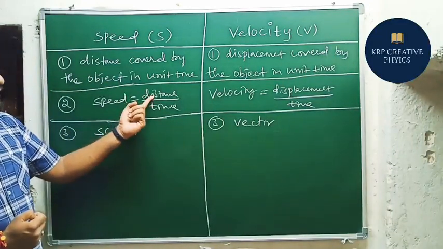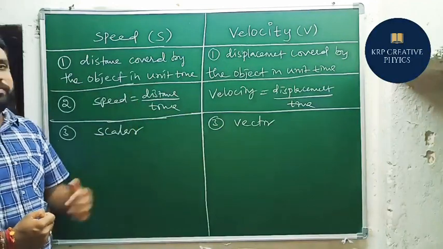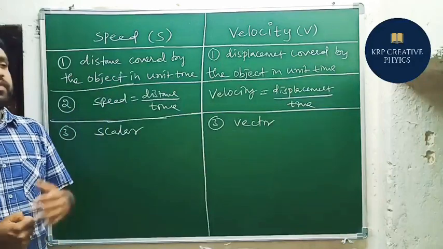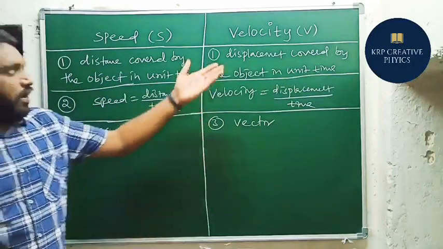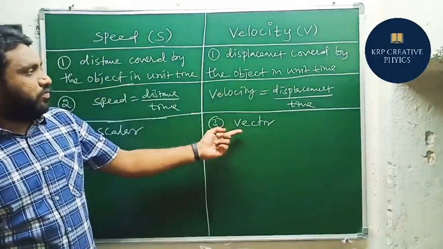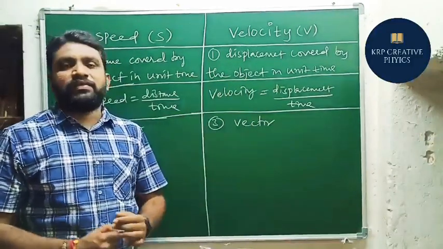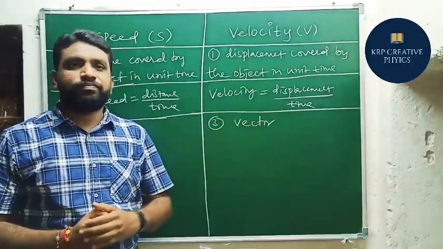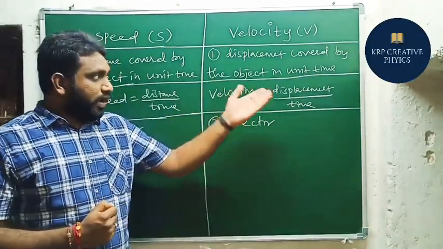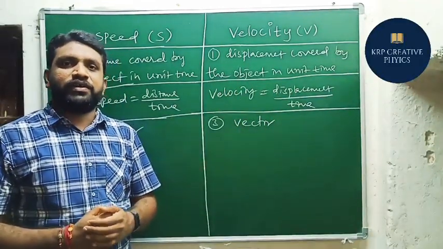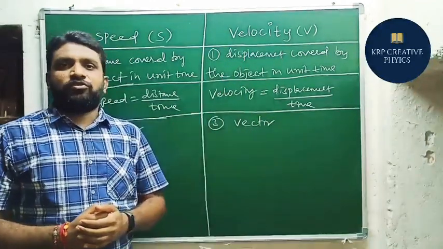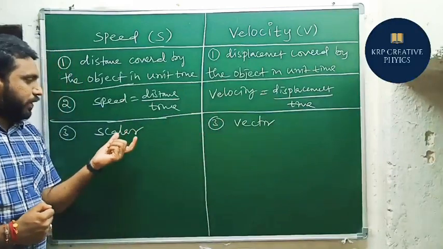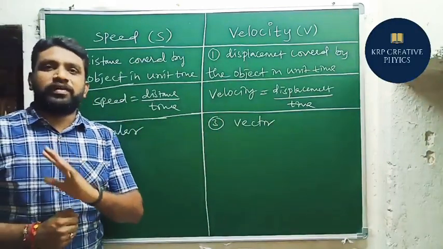Speed depends on distance, and distance is a scalar. That's why speed is also considered a scalar quantity. And what about velocity here? Absolutely, velocity is considered a vector quantity. Why? Because velocity completely depends on displacement. As we know that displacement is a vector quantity, velocity is also considered a vector quantity. And when we represent speed, we don't need to mention any direction.